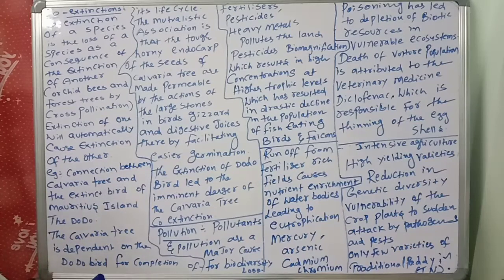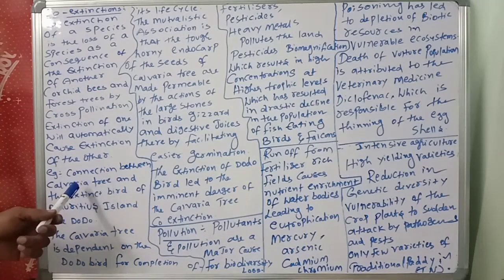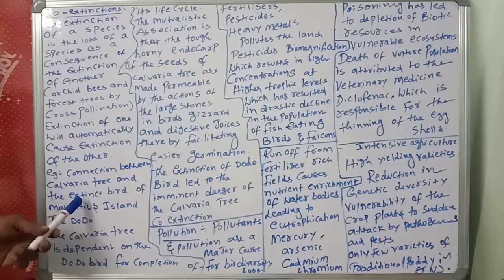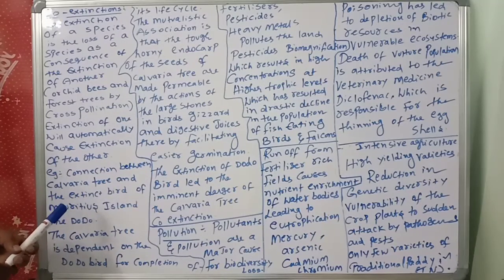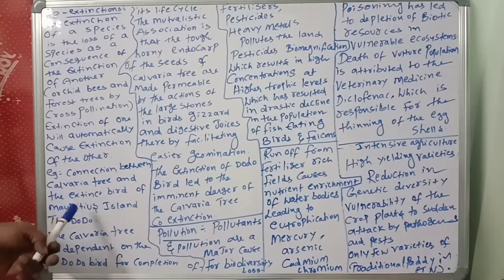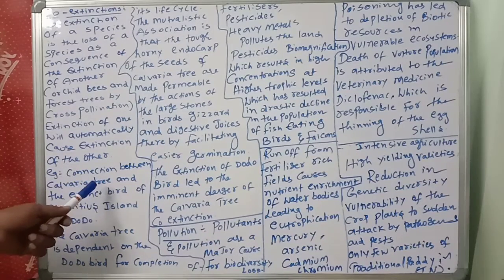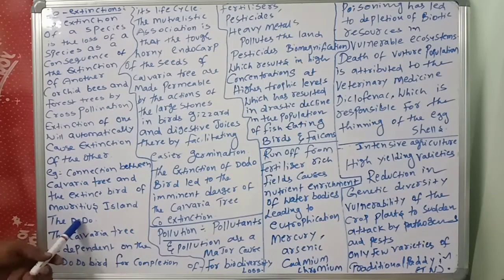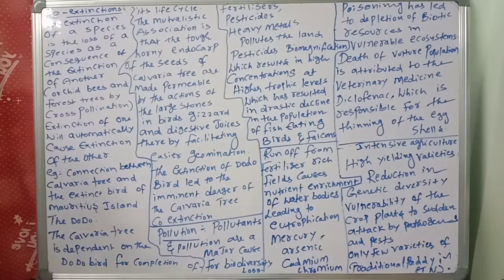Another example of co-extinction is the connection between the Calvaria tree and the extinct bird of Mauritius Island, that is the dodo.